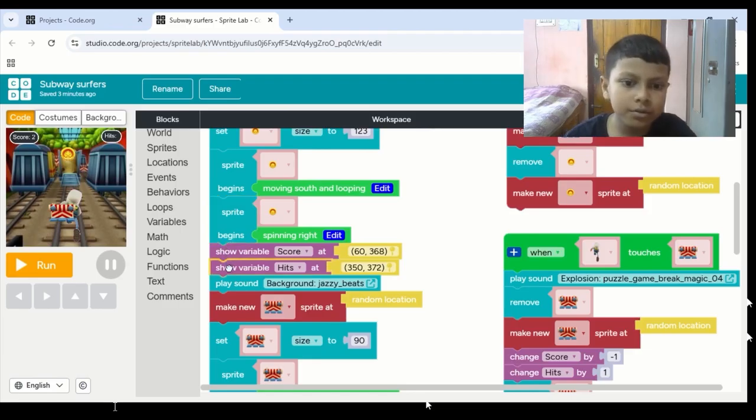If we do not take this block, it will not be possible. And this is the same thing but with hits. Now the hit actually comes from this. You can see in Subway Surfers game there is an obstacle that you have to dodge, and that is this one.